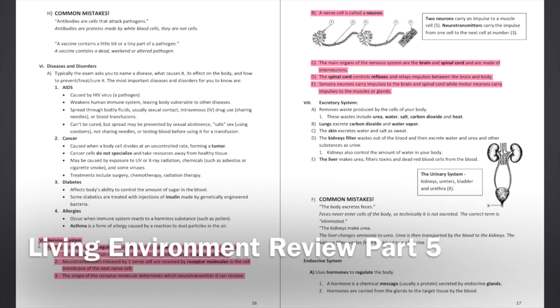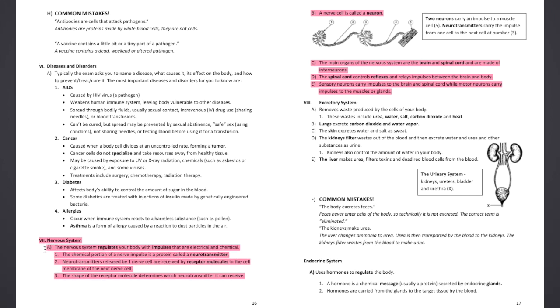7. Nervous system. A. The nervous system regulates your body with impulses that are electrical and chemical. 1. The chemical portion of a nerve impulse is a protein called a neurotransmitter. 2. Neurotransmitters released by one nerve cell are received by receptor molecules in the cell membrane of the next nerve cell. 3. The shape of the receptor molecule determines which neurotransmitter it can receive.